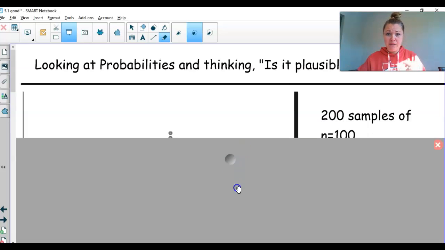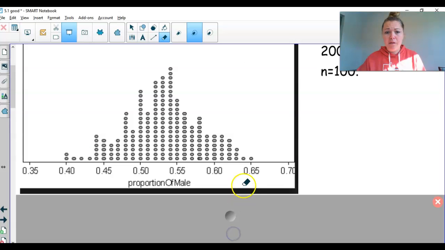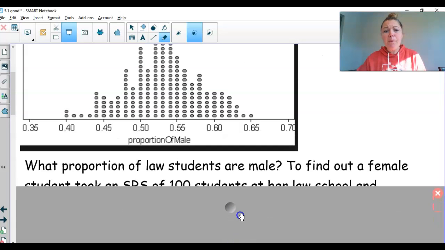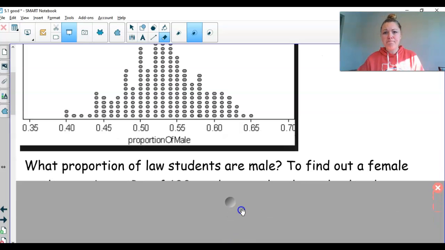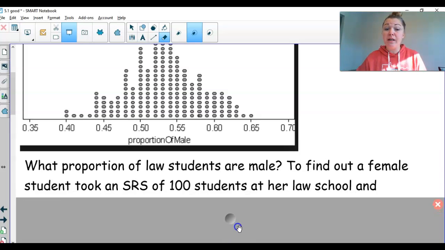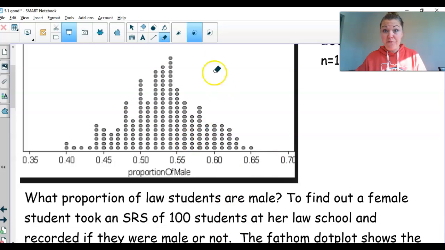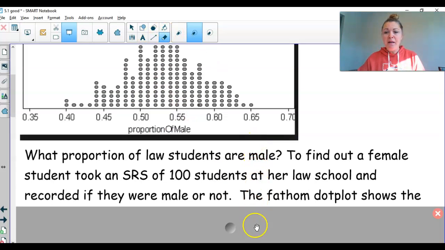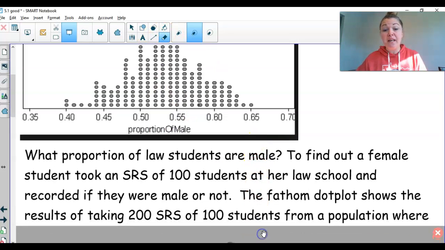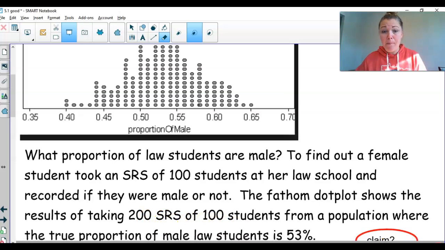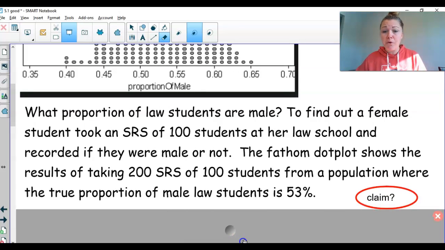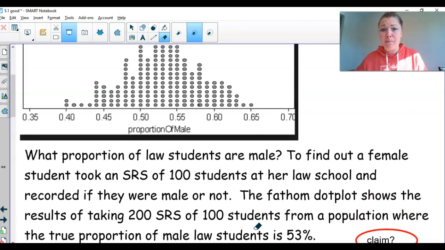Let's look at it in terms of this question. What proportion of law students are male? To find out, a female student took an SRS of 100 students at her law school and recorded if they were male or not. Now, up here we have something called Fathom, which is statistical software. A Fathom dot plot shows the results of taking 200 SRSs of 100 students from a population where the true proportion of male law students is 53%.